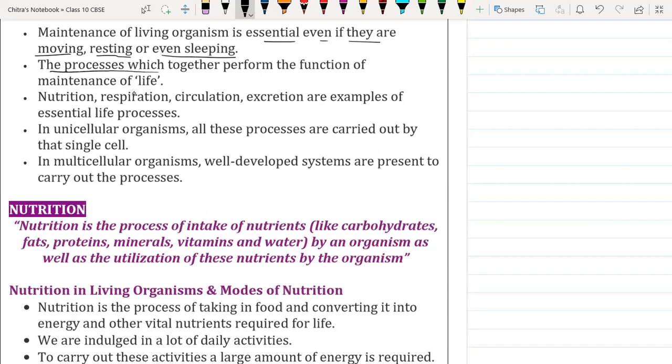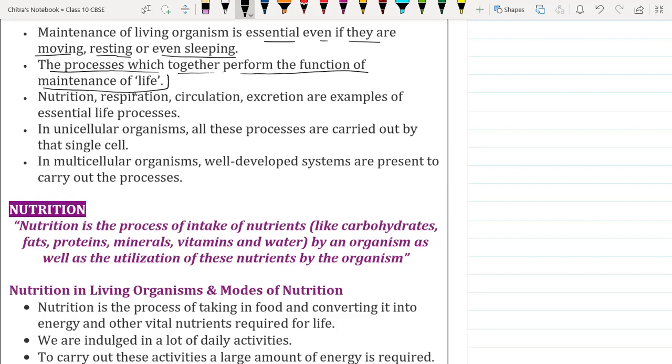These life processes are performed together by the living organism, and they function efficiently in order to maintain life. It is very important, because if there is some disturbance in the functioning of the organs of the organism, it may cause fatal outcomes or diseases.